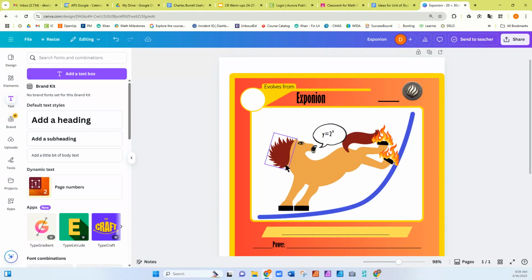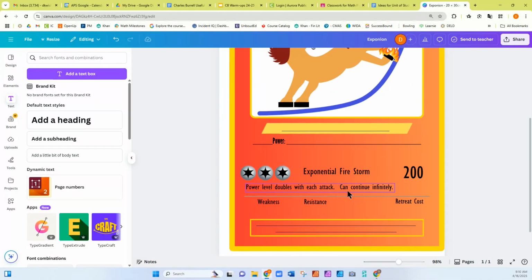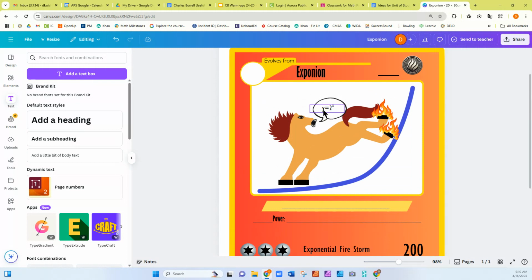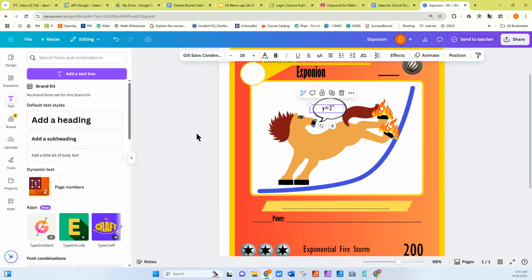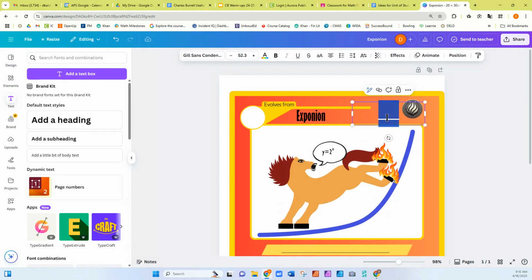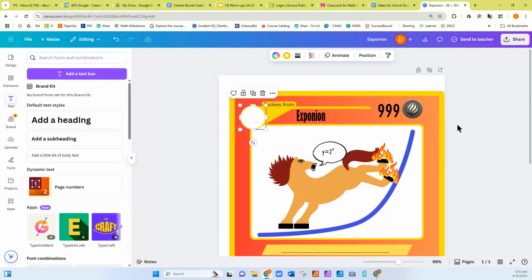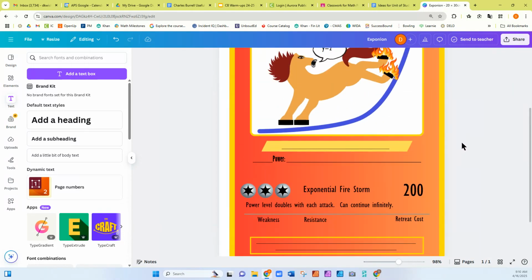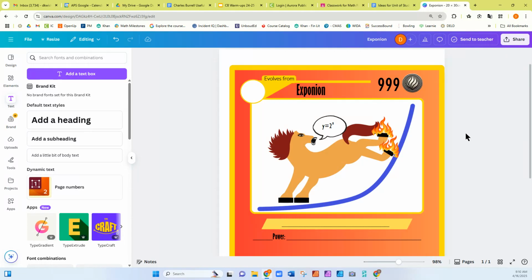He looks really awesome with the exponential curve right here. He's got his exponential firestorm attack, which is going to double with each attack. It continues on infinitely. He's screaming the equation out. Well, this dude rules, man. And then I can put in something here, I don't know, more Pokemon stuff. I can put his life points or whatever they're called. I don't know, he evolves from Pikachu or whatever. But anyway, that's kind of how it is. Should be math related, obviously. That's the big thing.